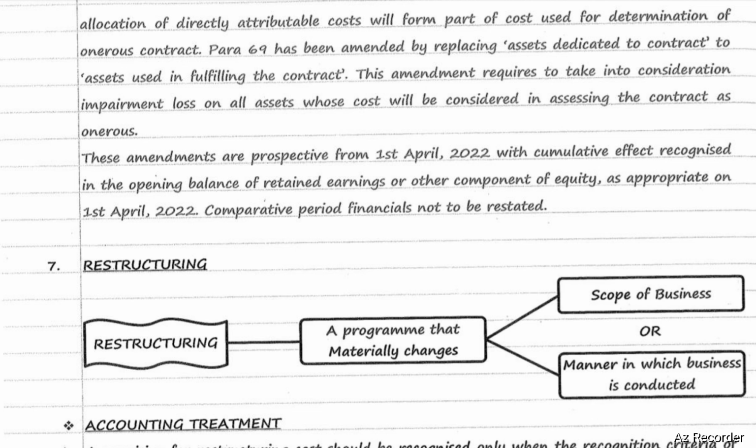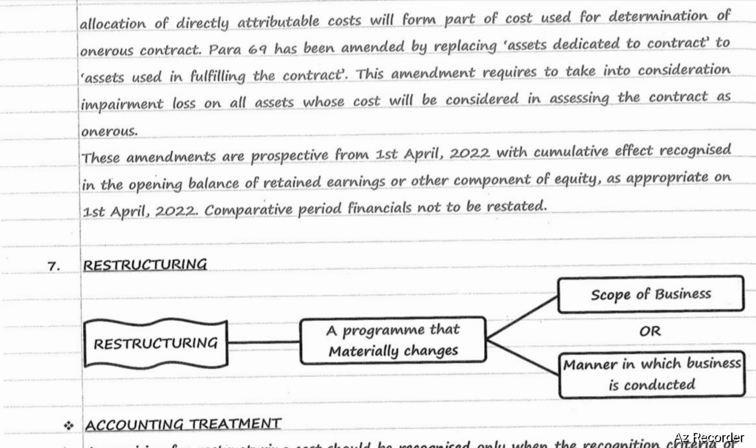Para 69 has been amended by replacing assets dedicated to the contract with assets used in fulfilling the contract. This amendment requires taking into consideration impairment loss on all assets whose cost will be considered in assessing the contract as onerous.